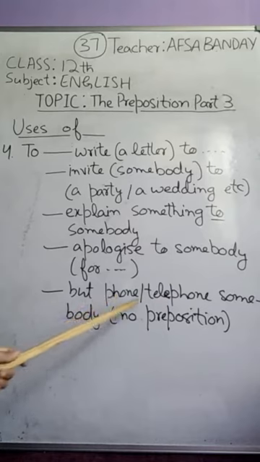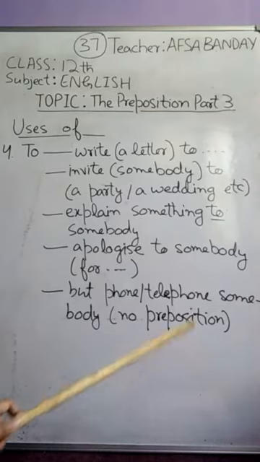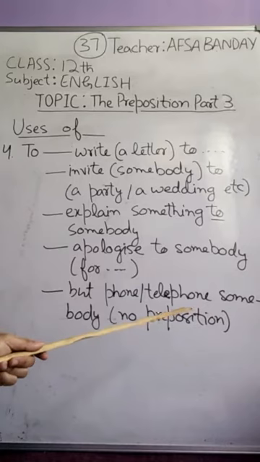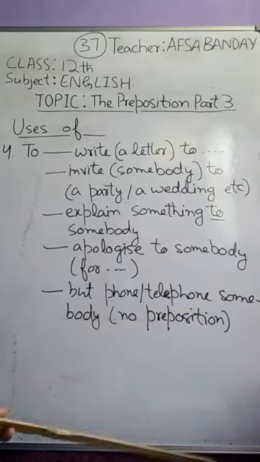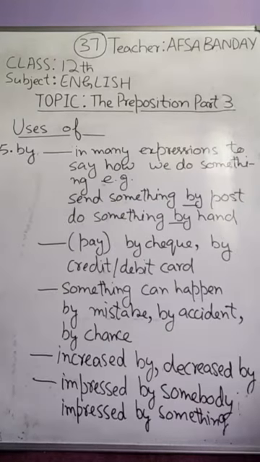But when we say phone or telephone somebody, we don't use any preposition at that time. So no preposition is used. We say simply phone somebody or telephone somebody. We don't say to phone to somebody. We don't say telephone to somebody. In this case, with phone and telephone, we don't use any preposition.